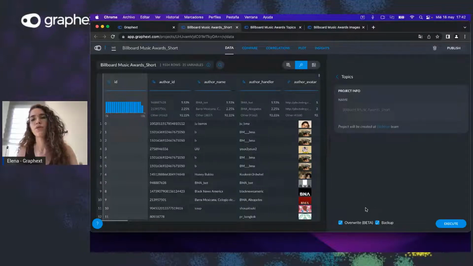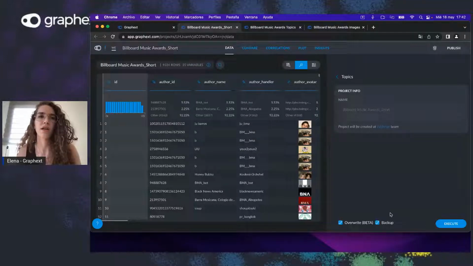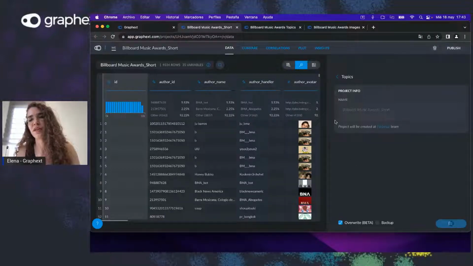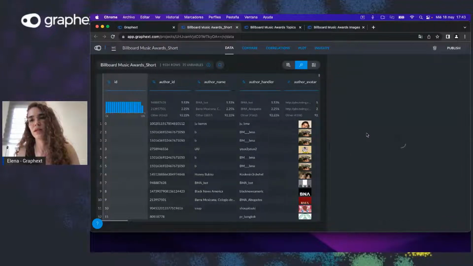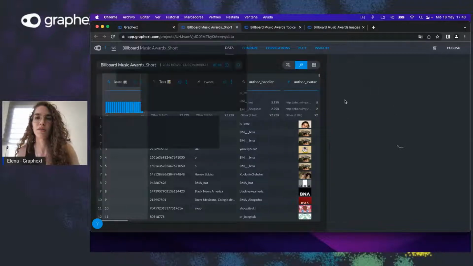In case you wanted to keep the information from this project for whatever reason, you could always check the backup option right here, but we actually trust our system, and we're not really interested in doing that for this case, so let's just execute, okay? And it's going to lead us to this new vision of the creation of the project.